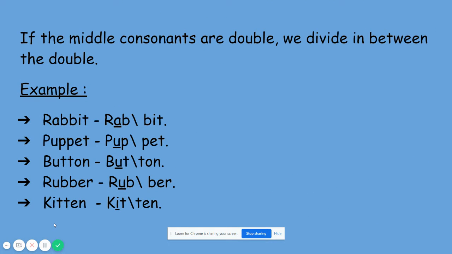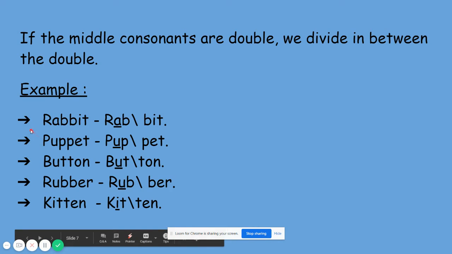Okay, now we are going to learn how to divide the syllables if we have consonants. So now we are going to learn how to divide the word if we have double consonants. Yes. So if the middle consonants are double, we divide in between the double. So for example, we will see one by one.